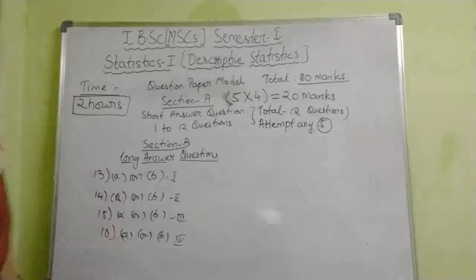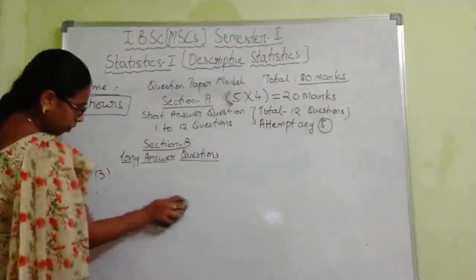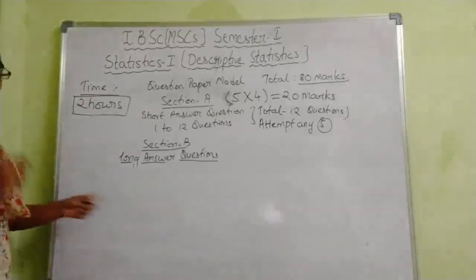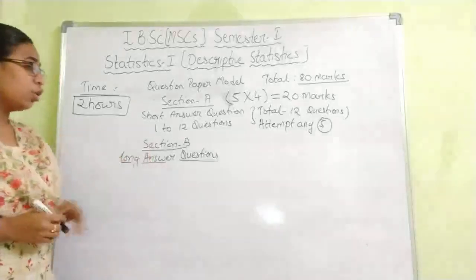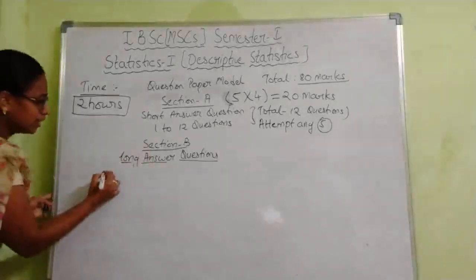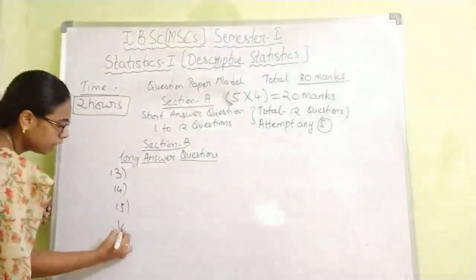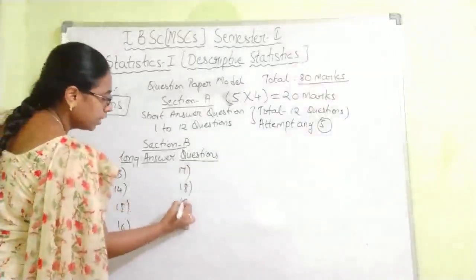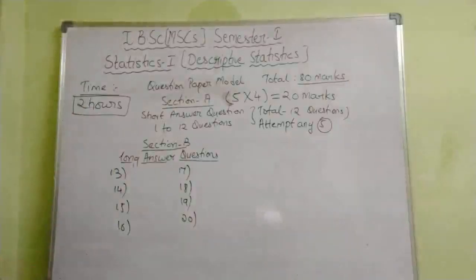But now the pattern is changed. It is a student friendly question paper. So here, with internal choice together, we have 8 questions. Now the internal choice will not be given. Together 8 questions will be given as it is, that is 13, 14, 15, 16, 17, 18, 19, 20. So together all 8 questions will be given.